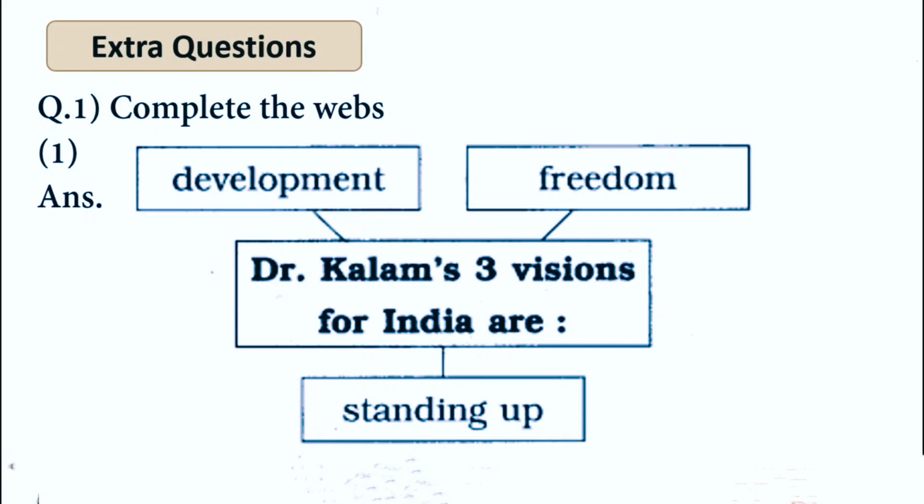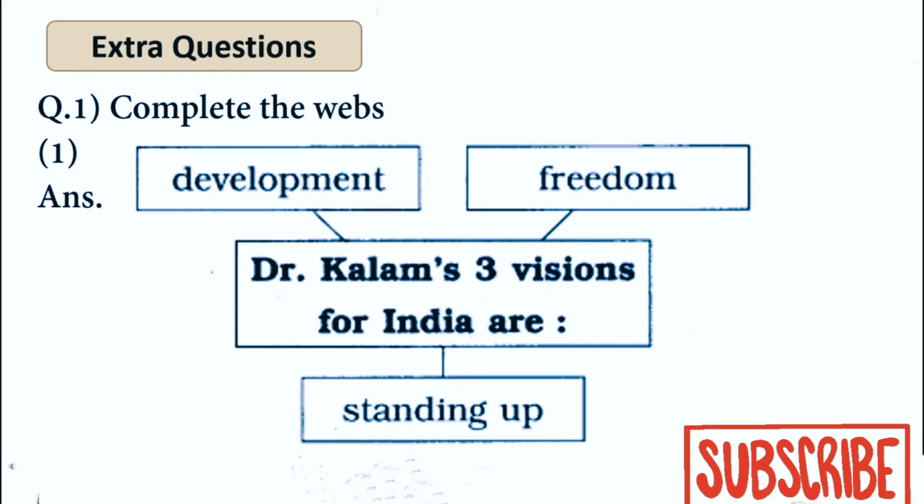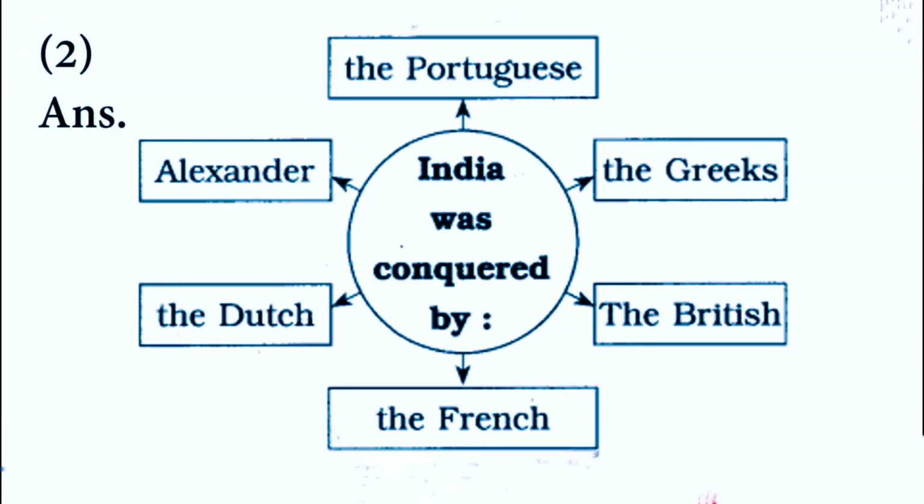Complete the verb. That is Dr. Kalam's three visions for India's development, freedom, and standing up. Next is, India was conquered by the Portuguese, the Greeks, the British, the French, the Dutch, and the Alexanders.